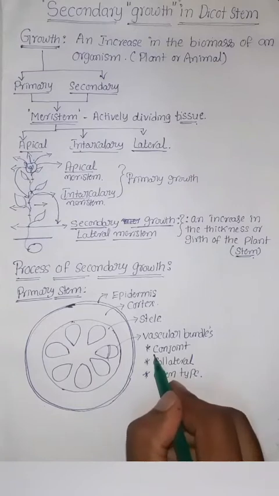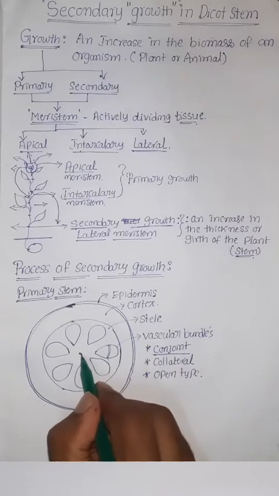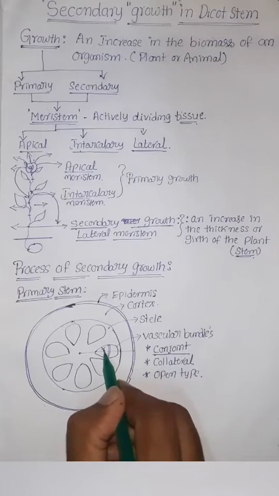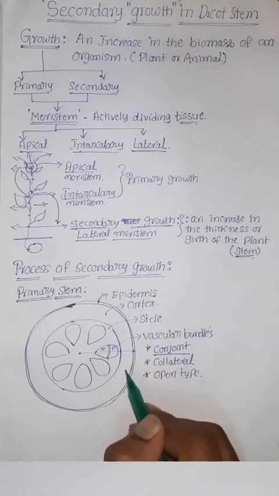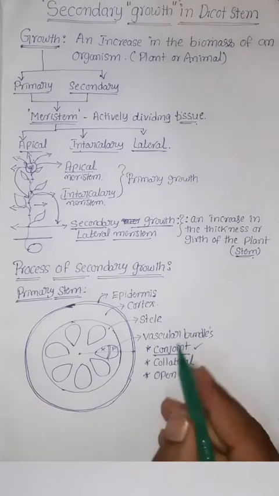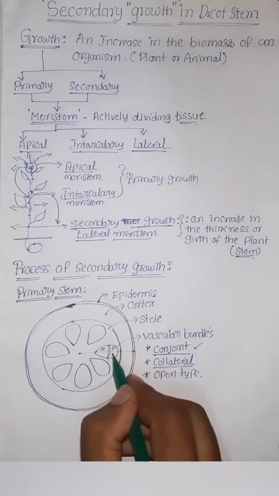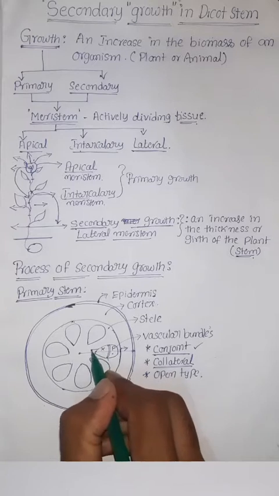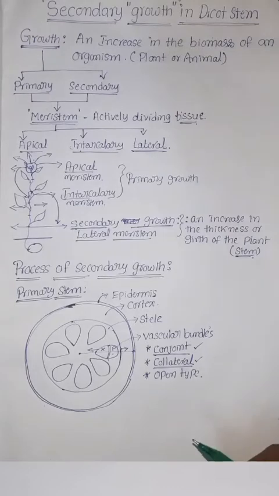Here, conjoint means whenever we draw a line from center to periphery, both xylem and phloem lie on the same line. Means xylem and phloem lie on the same radius. Next, collateral. Here the phloem is placed towards outside, xylem placed towards inside. The condition is known as collateral.